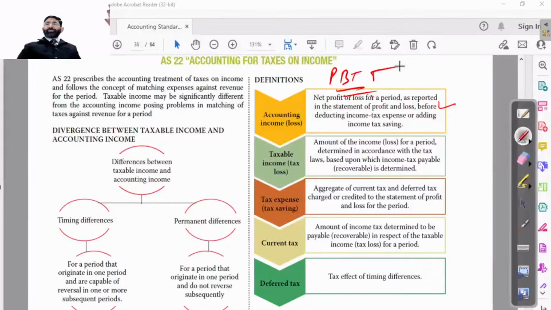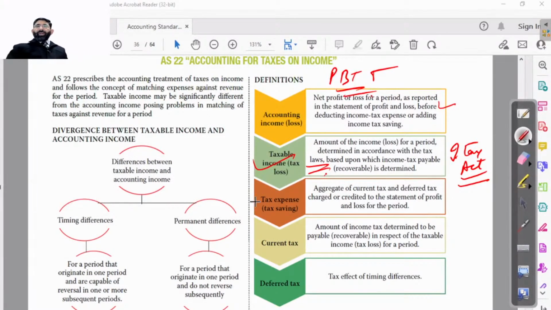Profit before tax. What is taxable income? Taxable income means the amount of income or loss for a period determined in accordance with the tax laws, that is, as per the Income Tax Act. That is already discussed. Tax expense is the total tax, whether it is current tax or deferred tax. Now, what is the current tax? What is the deferred tax?